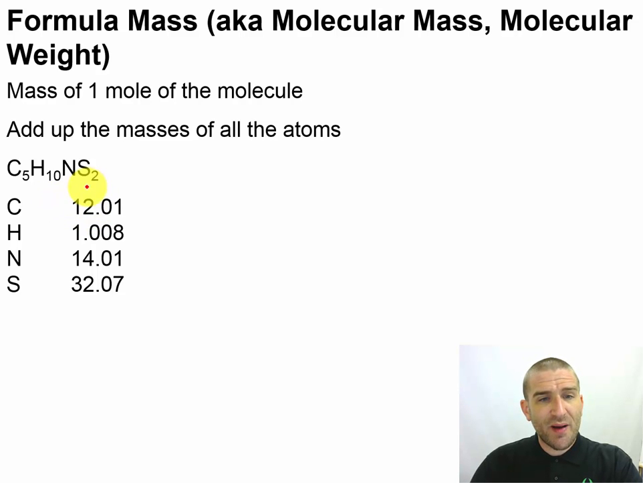So now that I've got my masses, I'll multiply by how many of each atom I've got. I have 5 carbons. I have 10 hydrogens. I've got 1 nitrogen. Remember, we don't need to write the number if we don't have any more than just 1. And sulfur, I've got 2 of those. So now what I need to do is multiply across these, and then I'll know how much mass I have for each atom.